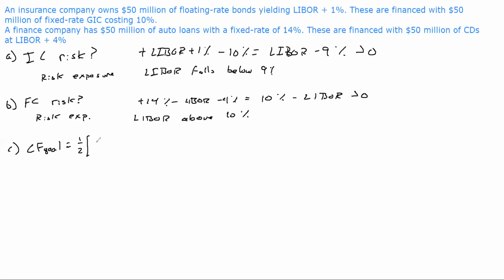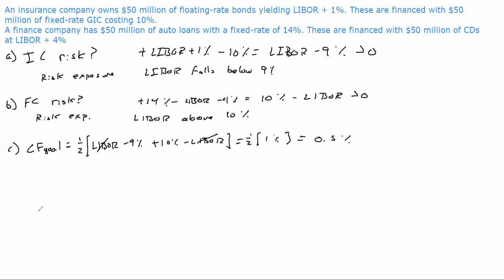So for the insurance company, we know that their net is receiving LIBOR, paying 9%, and for the finance company, they get 10% minus LIBOR. LIBOR cancels out. 10 minus 9 is 1%. Half of 1% is half of a percent. So this is the cash flow goal. Now we know what the risk exposures are. We know where the insurance company's risk is and the finance company's. We know their cash flow goal.